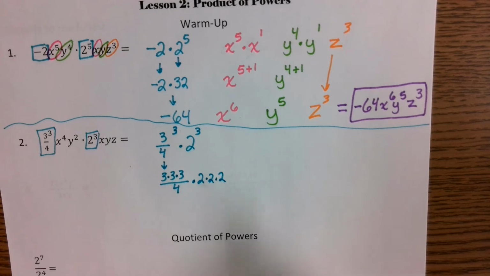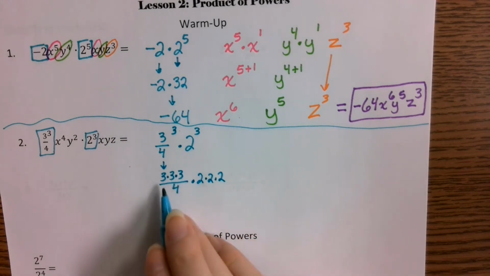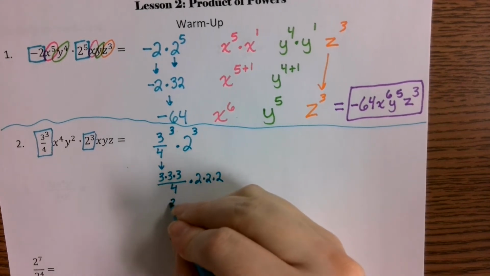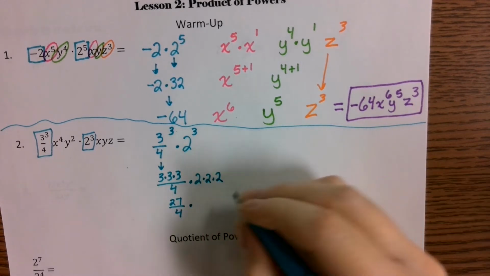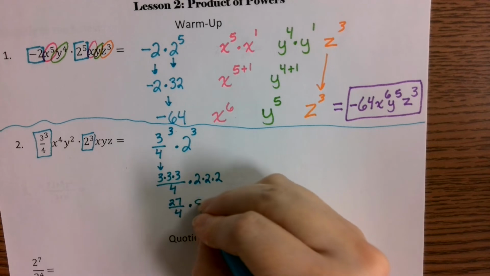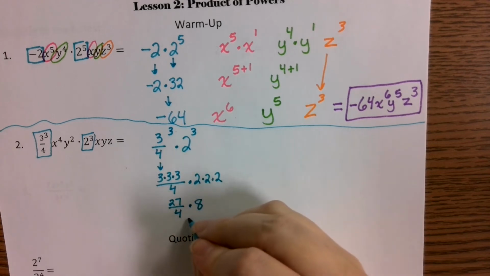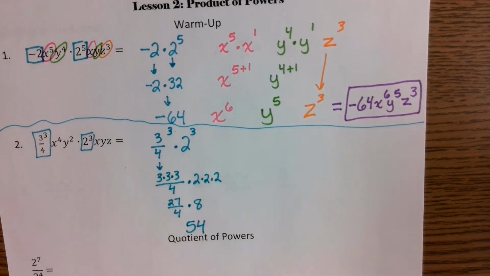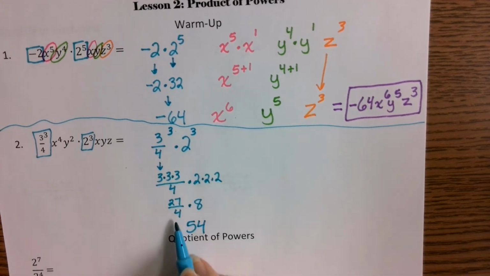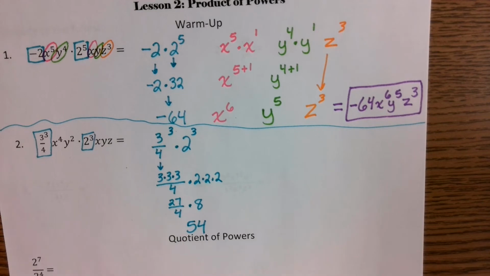So 3 times 3 times 3 is going to be 27/4. And then 2 times 2 times 2 comes out to 8. When we multiply that entire thing together, 27/4 times 8 is going to come out to 54 as a whole.